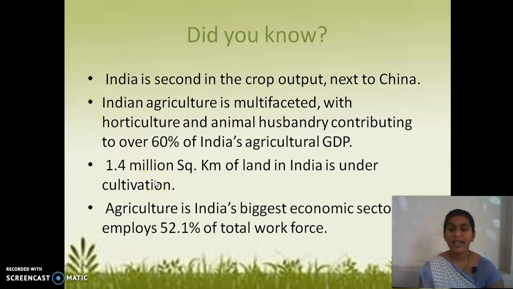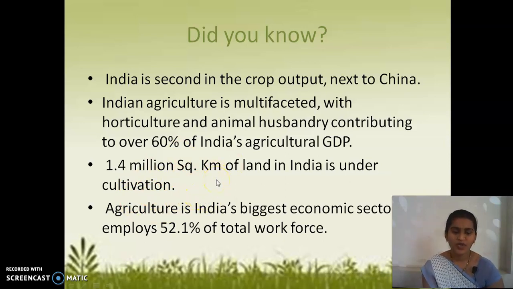India is the second largest producer of wheat and rice, which are the staple foods we use. It is also the second largest producer of dry fruits. You understood some facts about agriculture in India.